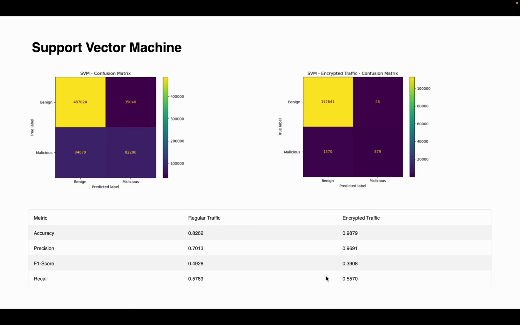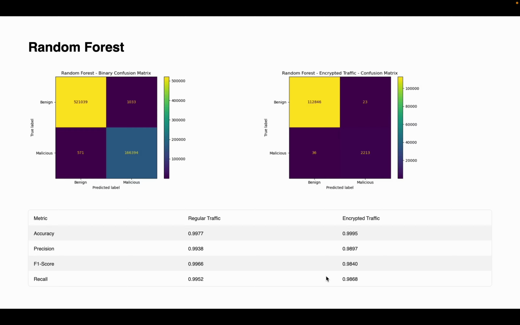So these models often show lower precision, recall, and F1 score. More complex models such as random forest and XGBoost are better at handling these challenges, which will be taken by Aishani in the coming slides. Thank you, Devika. Now let's look at random forest, one of our top performing models.